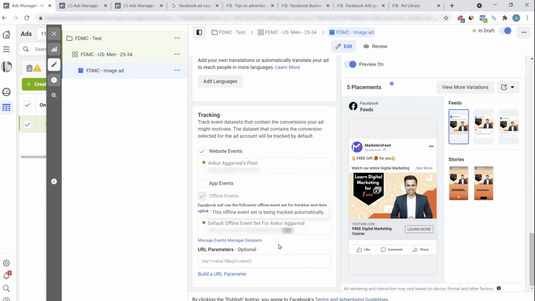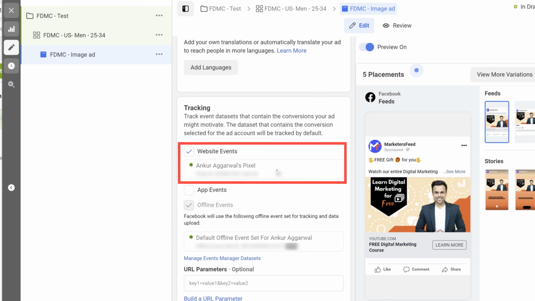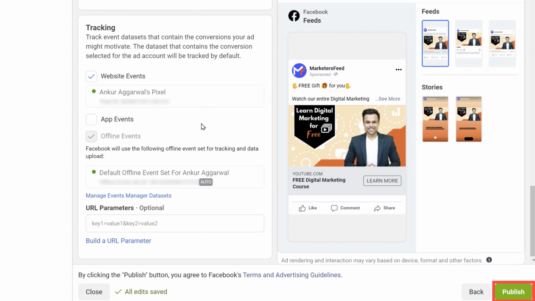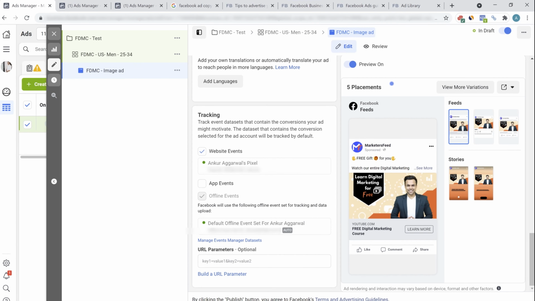Scrolling down, you can see that I already have the Ankur Agarwal's pixel on the website. Although I won't be using the pixel, because I'm directing the traffic back to YouTube. But yes, if I was directing the traffic back to a website, then the pixel would have helped me understand the audience. Once this is done, all you have to do is click on publish,